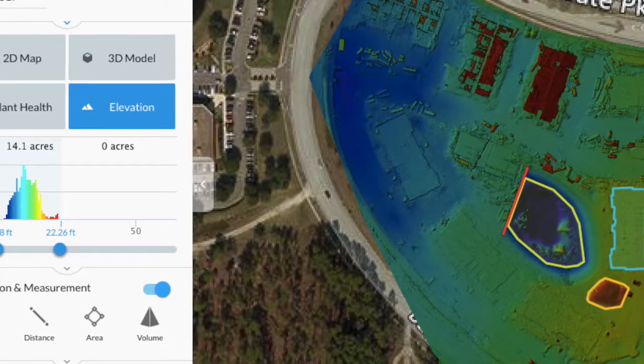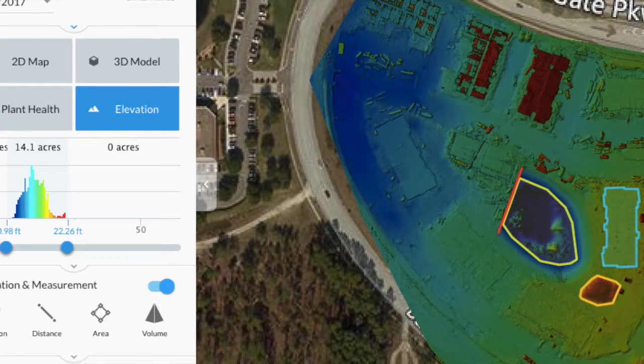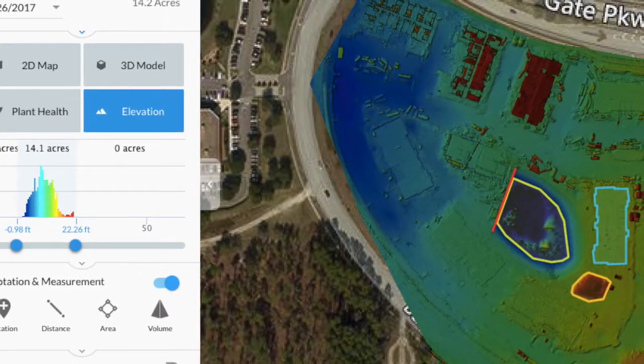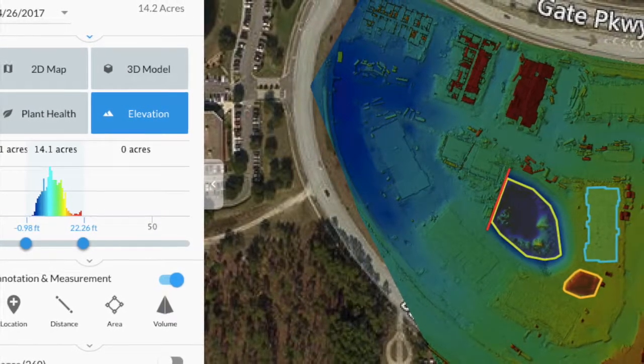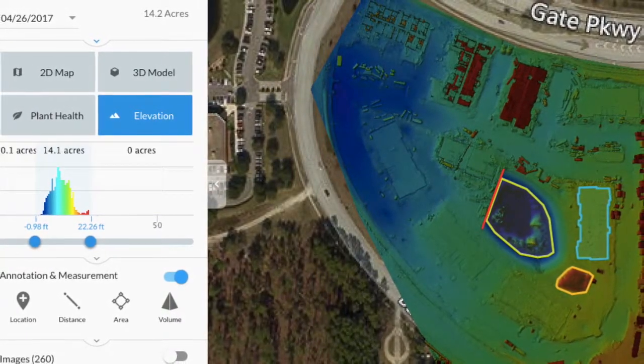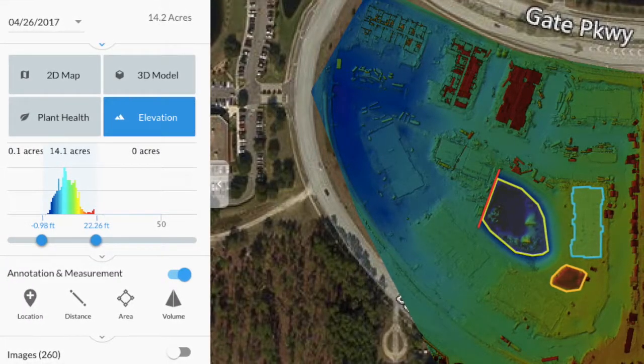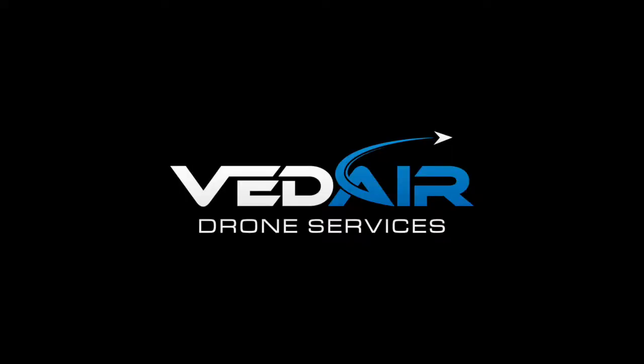Last, we see the elevation map. The color-coded area shows all the different elevations within the construction site. Drainage and runoff issues can be corrected before they become a major problem.